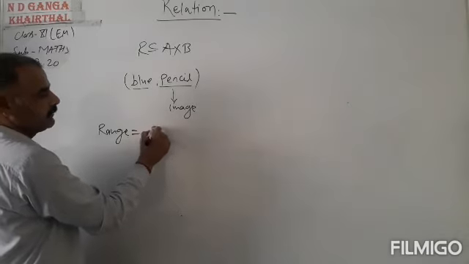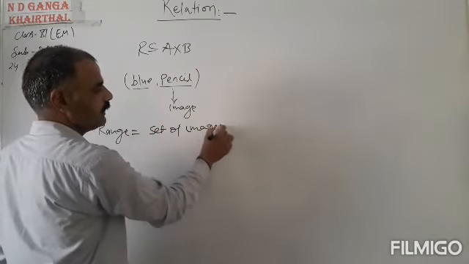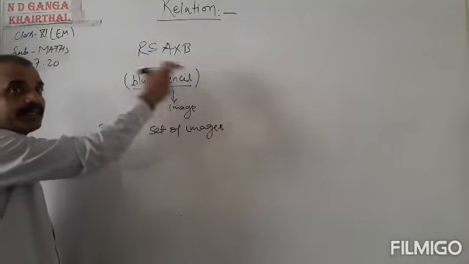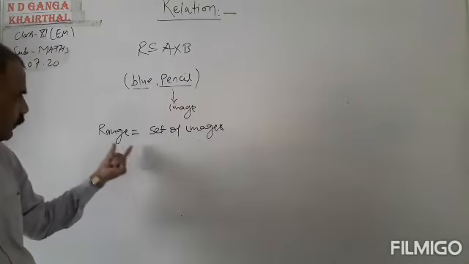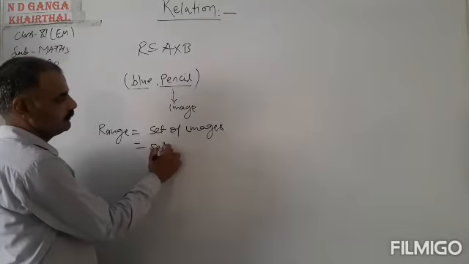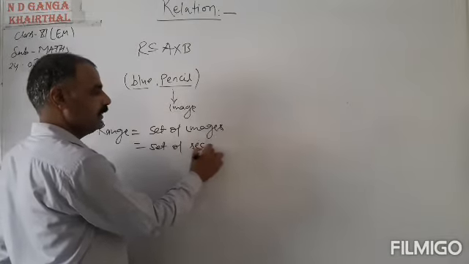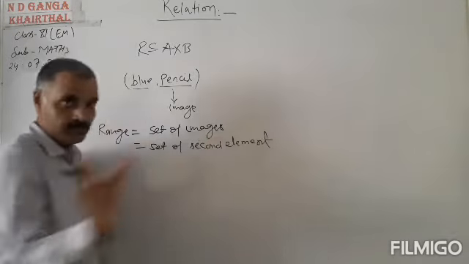Range is the set of images. And what are images? Images are the second elements. So range is the set of second elements. Okay, so range is clear to all of you.